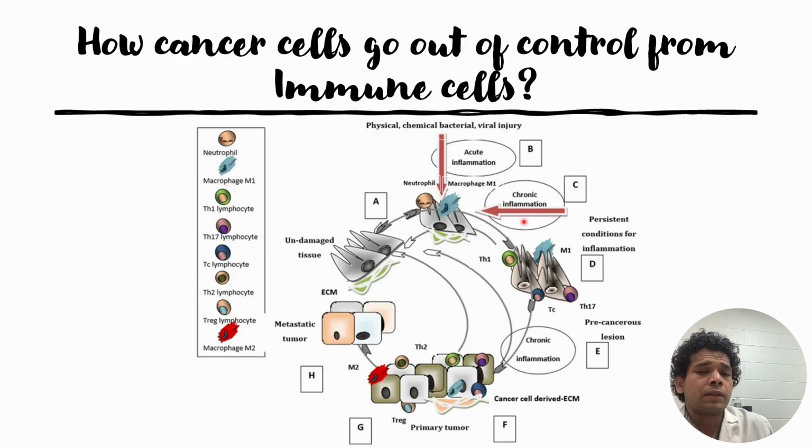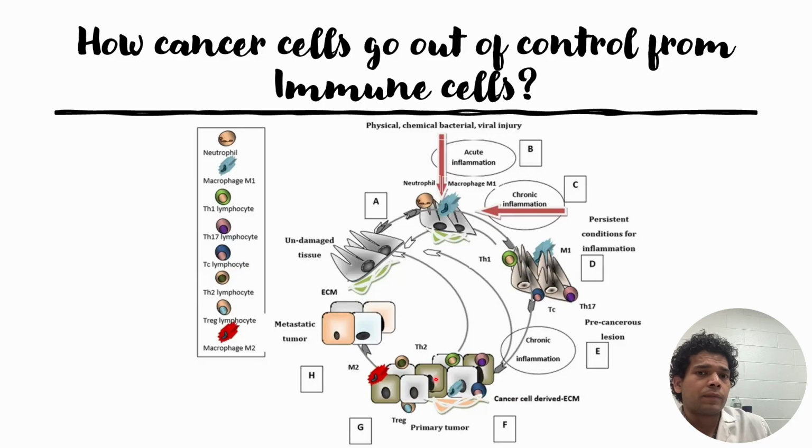And sometimes a patient has a chronic disease such as chronic pancreatitis, and if this chronic pancreatitis is not controlled for a longer duration of time, then it might also result in primary tumor and metastatic tumor development.